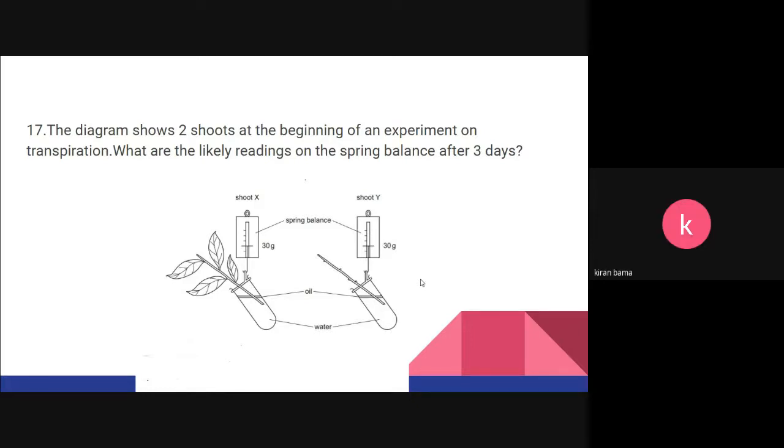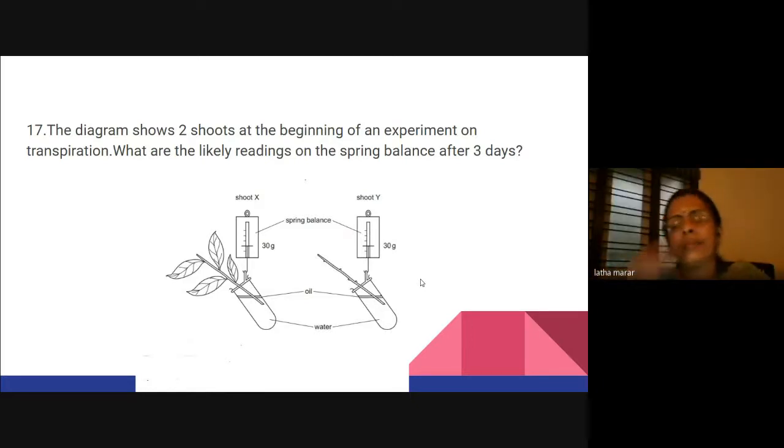Actually, ma'am, the thing is, roots are not there. Okay, roots are not there, so they are not able to take water at all. But as ma'am said, the oil is there. I think the oil is to prevent the water from evaporating, right? And in both cases, the loophole here, of course, even I had that doubt.